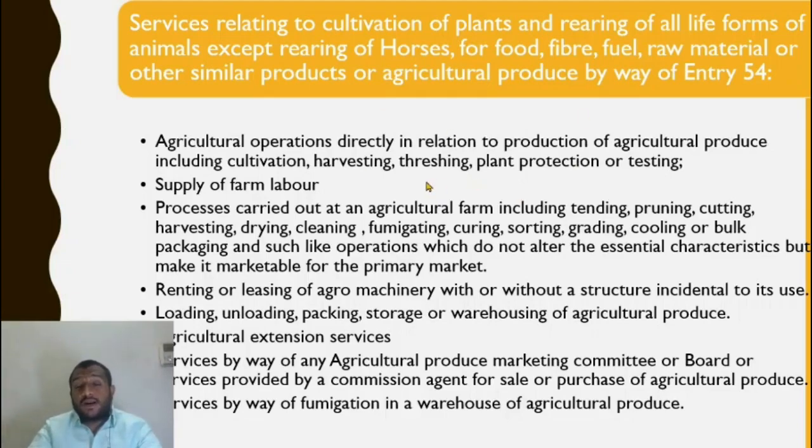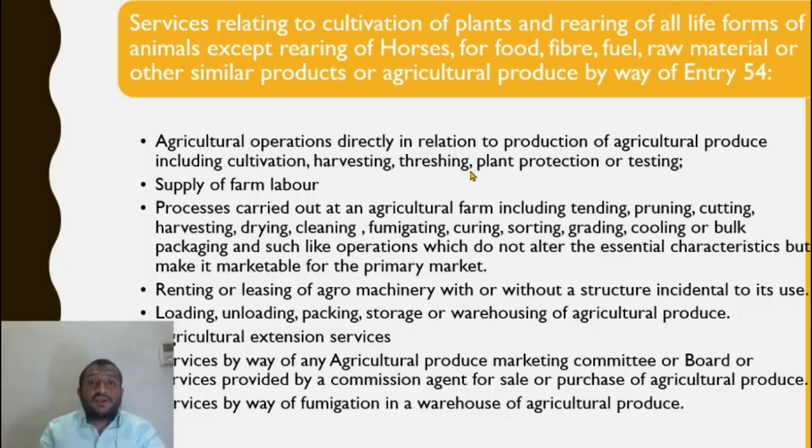But when the potato is cut and made into chips, so that is something being done after it is agricultural produce. Agricultural produce is the raw potato. After, maybe I'm just cleaning it to make it ready for the primary market. The primary market is the person who initially purchases the potato. Who would it be? It could be the initial intermediary. He purchases the raw potato with the peel. So for that person, for it to be marketable in the primary market, if I maybe clean it a little, so that process is agriculture operation.